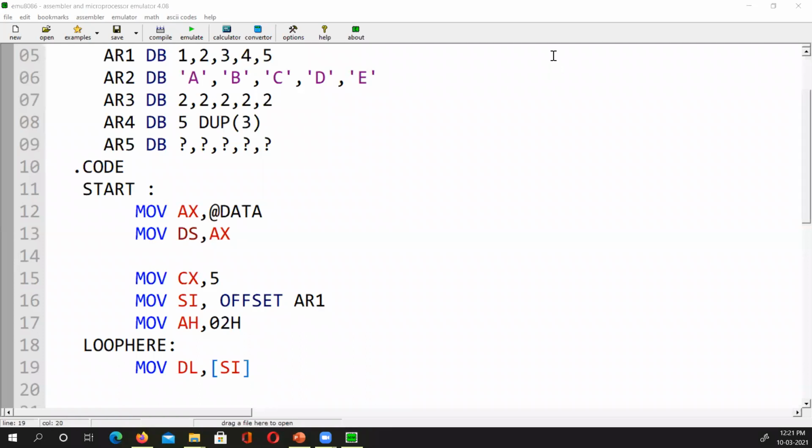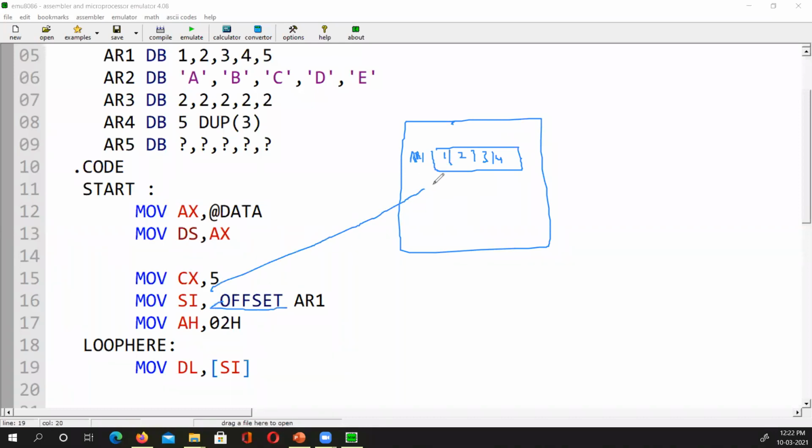In the data segment, I got the array 1, and here are 1, 2, 3, 4, and so on. SI is pointing to this one. So now I am getting this one by saying content of SI.